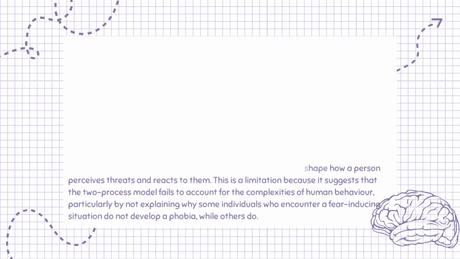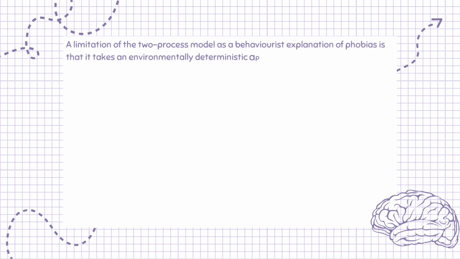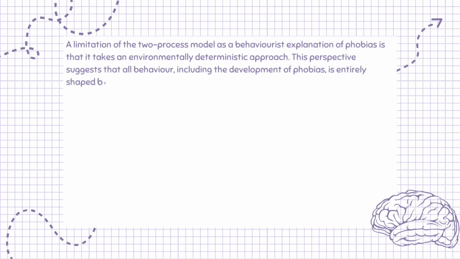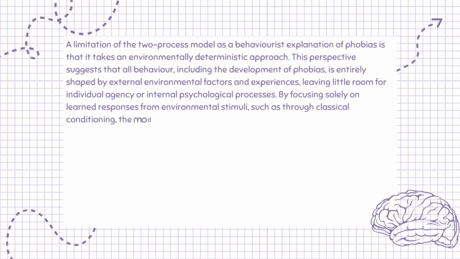A limitation of the two-process model as a behaviorist explanation of phobias is that it takes an environmentally deterministic approach. This perspective suggests that all behavior, including the development of phobias, is entirely shaped by external environmental factors and experiences, leaving little room for individual agency or internal psychological processes. By focusing solely on learned responses from environmental stimuli, such as through classical conditioning, the model fails to account for the complexities of human behavior.